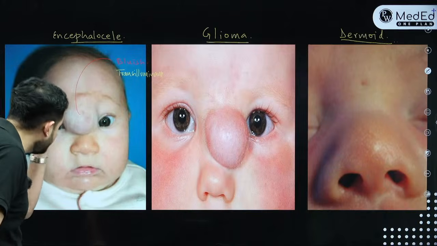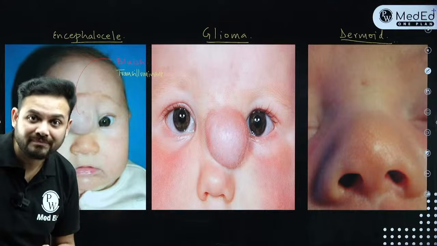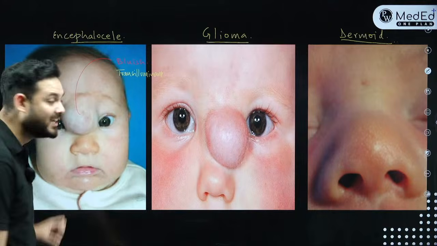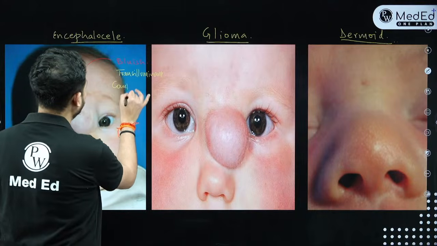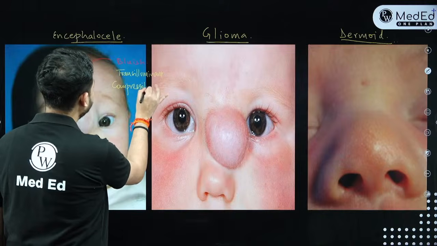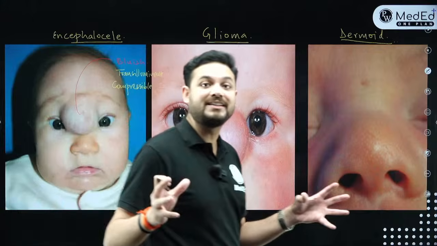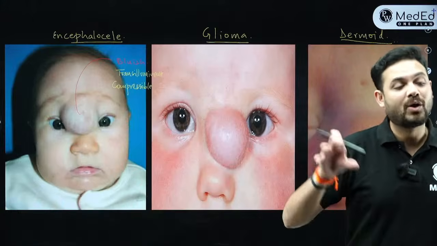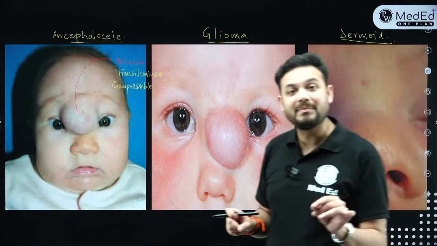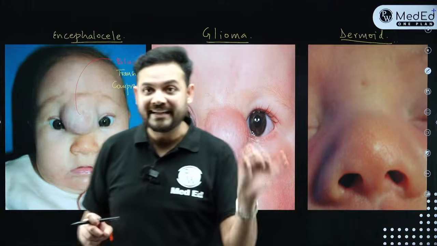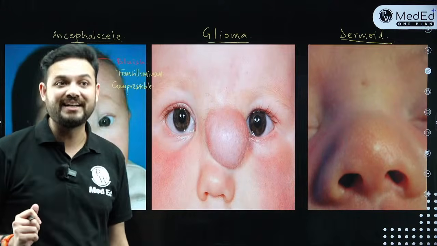Third thing, when I compress this swelling, it will be compressible. This is a compressible swelling. That is point number 3. Now, a very important test we do to identify whether it is an encephalocele or not, and what is that test? That test is given the name Furstenberg test. That is a question that has come in previous INI-CET exams.